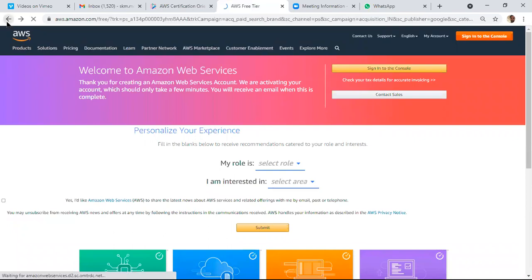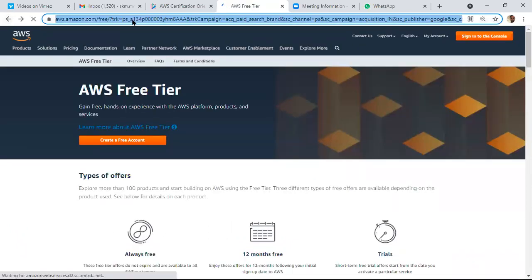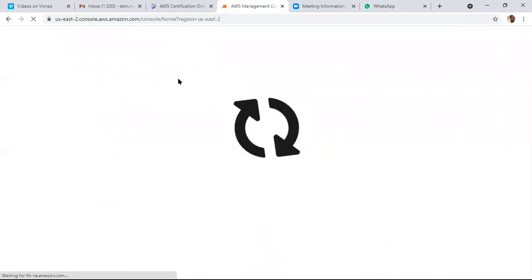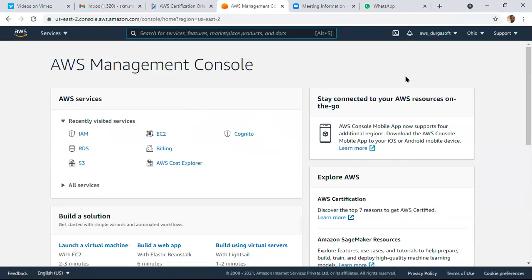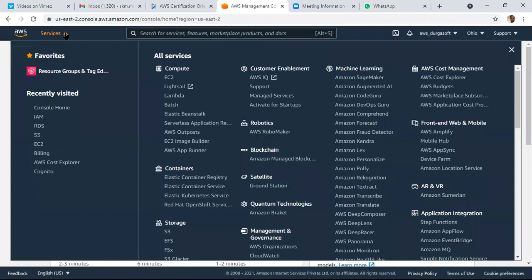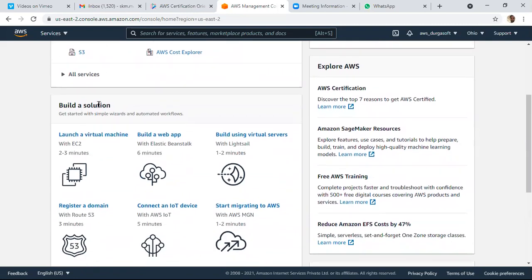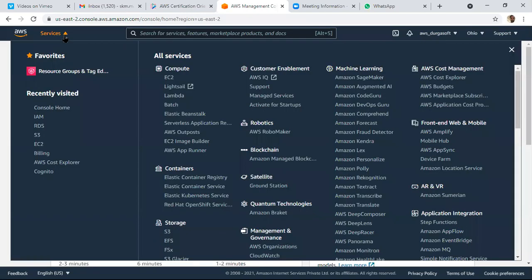Right. Once the free tier account is ready, next is console.aws.amazon.com. By connecting to the console, and I have already created the account, we can work with the various services. There are so many services as part of AWS.